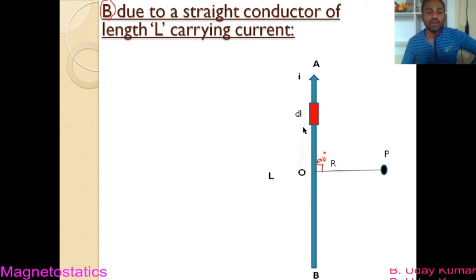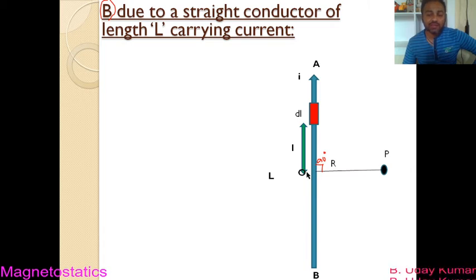Next, let us assume that the length element is present at a distance of small l from O here. What is O? O is the intersecting point that you get on the current carrying wire by joining the points O and P. So this is the perpendicular, the shortest distance that you get by drawing a line from the current carrying wire to P.